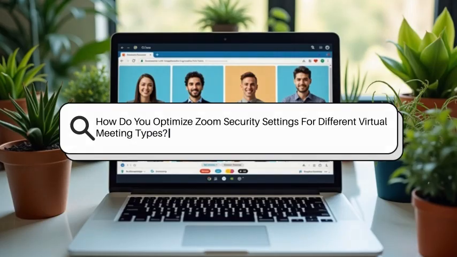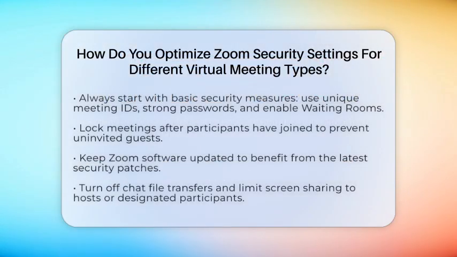How do you optimize Zoom security settings for different virtual meeting types? Imagine hosting a virtual gathering where everyone feels safe and comfortable, whether it's a quick team check-in or a confidential business discussion. Today, we're going to explore how to set up Zoom security to fit different meeting needs.